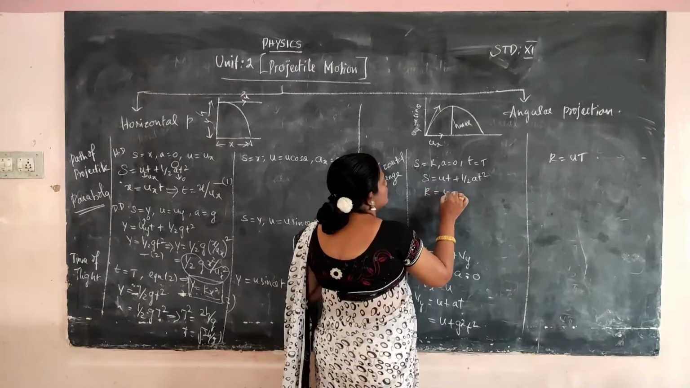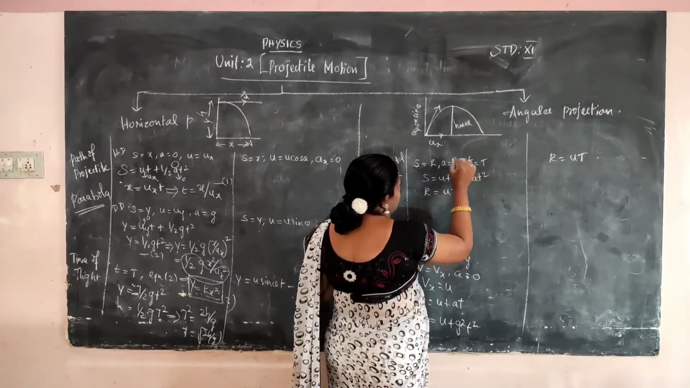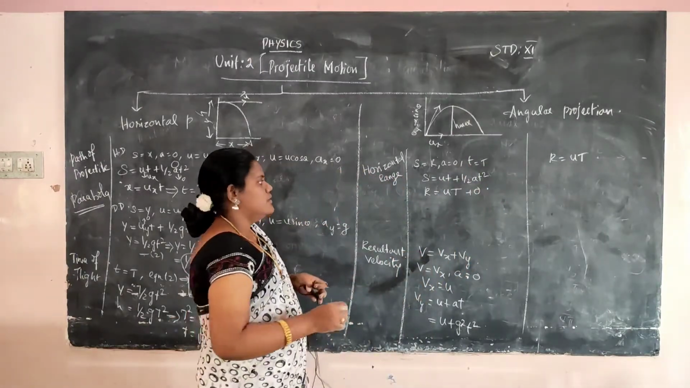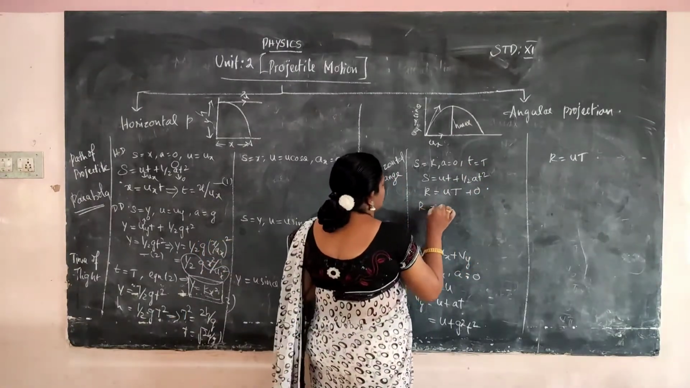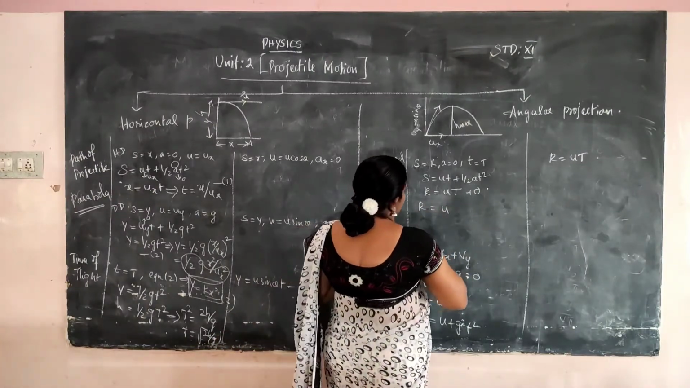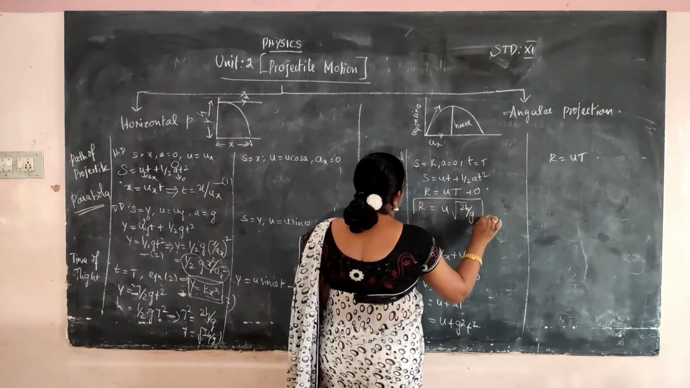R is equal to u into capital T, and a is 0, so the second term is 0. R is equal to uT. We substitute the T value. R is equal to u into root of 2h by g. So R is equal to u root of 2h by g. This is the horizontal range formula.